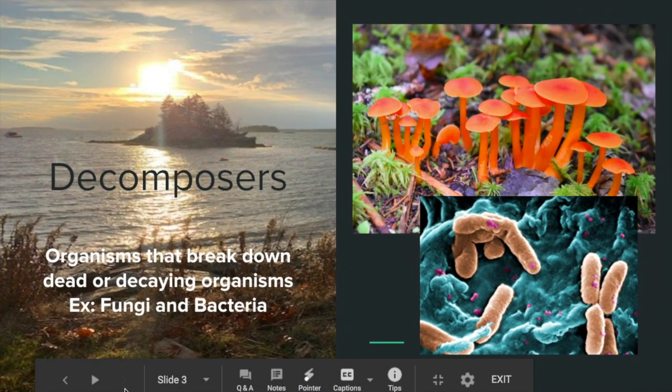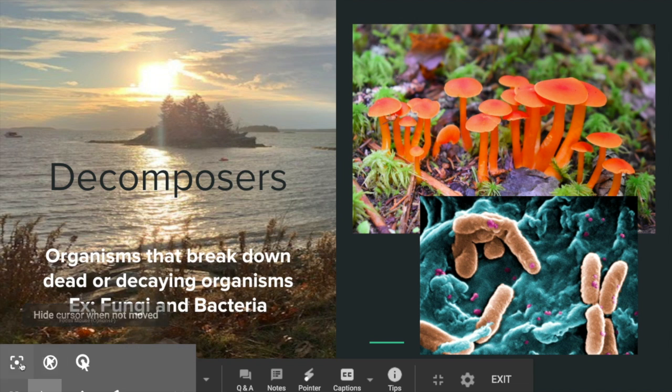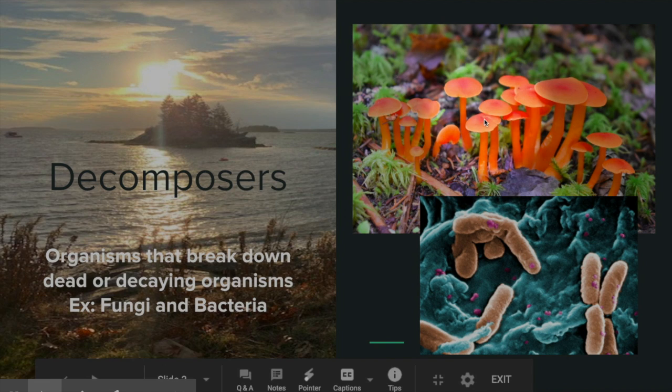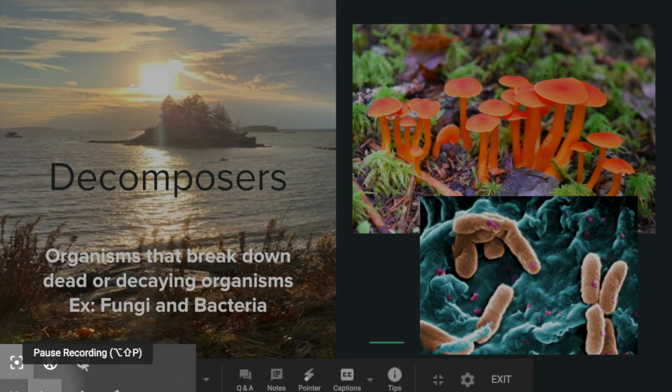And then lastly, we have decomposers. Decomposers are organisms that break down dead or decaying organisms. So an example would be fungi, which is right here. And then the other example would be bacteria, which is right here. And we can find bacteria in the marine ecosystem as well. So this has been producers, consumers, and decomposers found within the ecosystems.